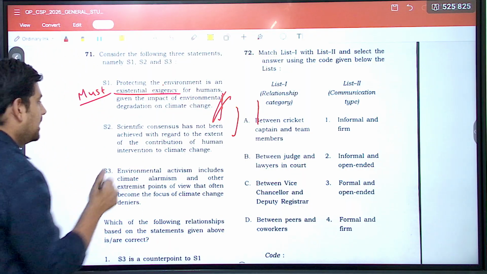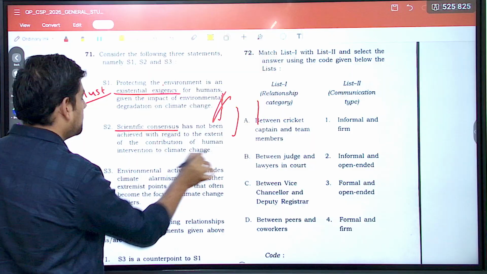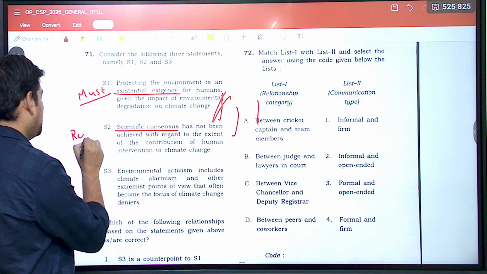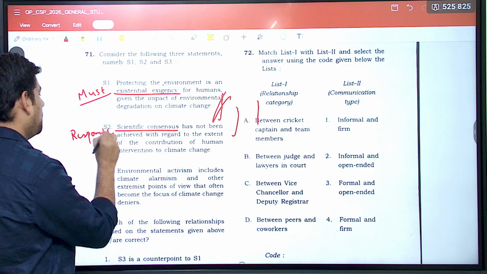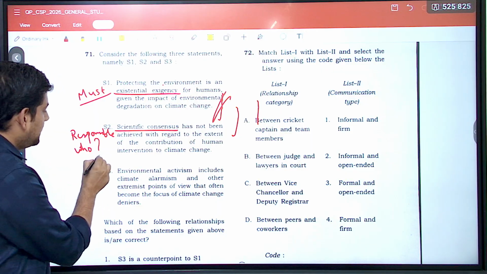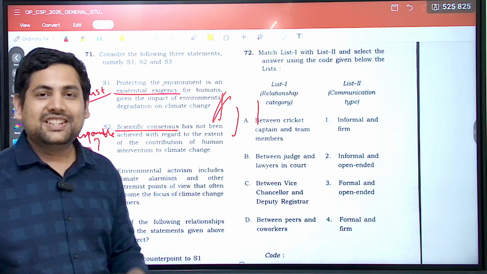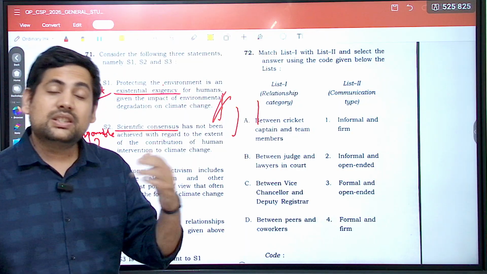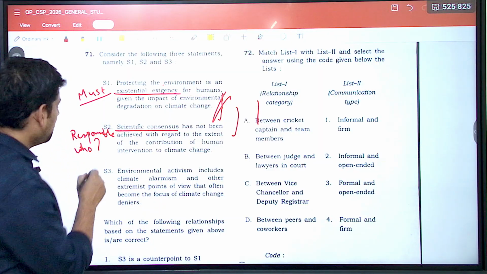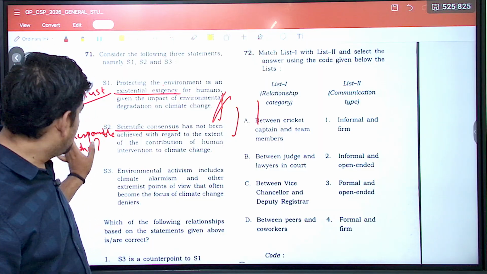Then the next one is saying scientific consensus has not been achieved with regard to the extent of contribution of human intervention to climate change. So basically it is talking about who is responsible for climate change, and it is saying that there is no scientific consensus as such. Are humans responsible? Is this something that happens naturally in the cycle of earth? All that is still questionable, though most of the evidence suggests that human beings are one of the most important causes of it. So the second is about this.